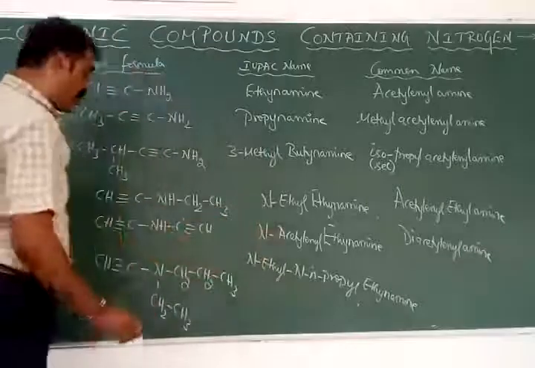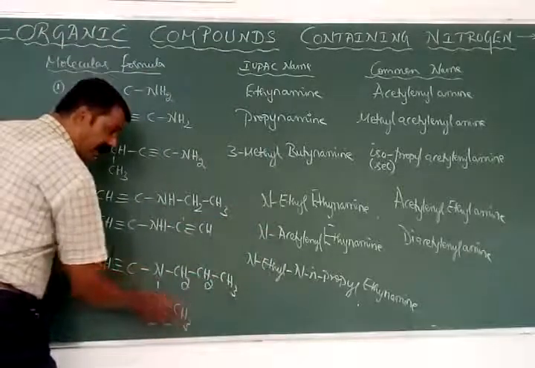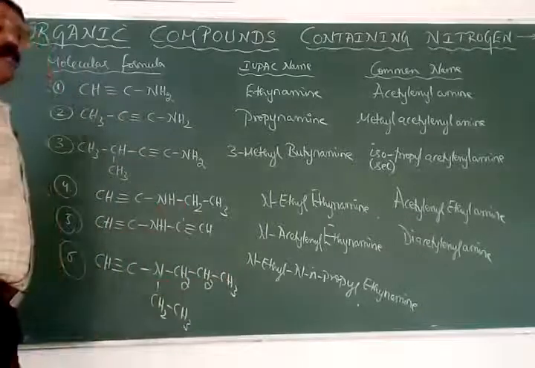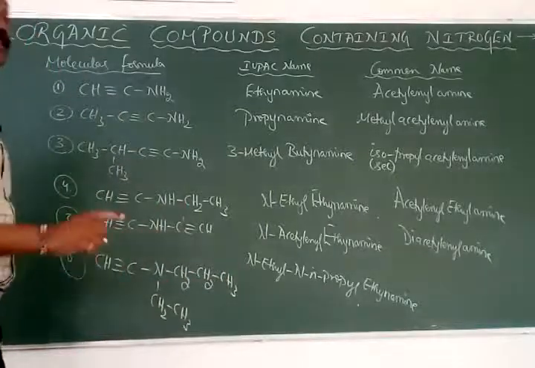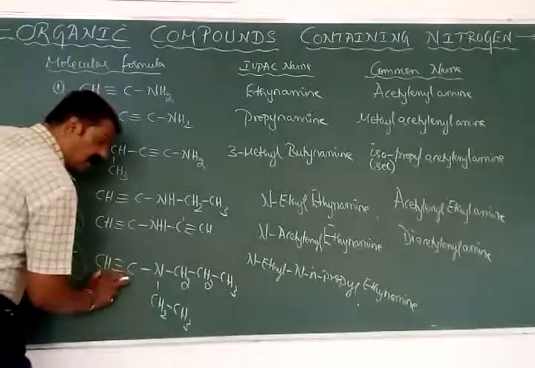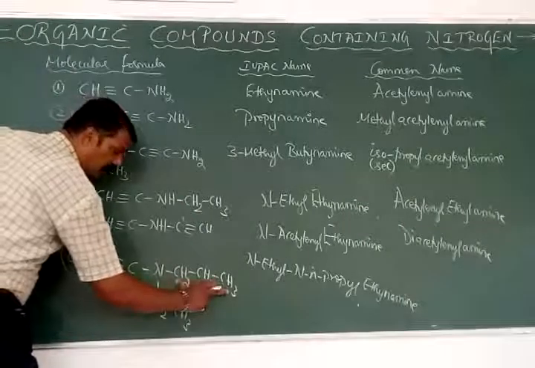This nitrogen substitute, small n refers to which one? The straight. Therefore, it is called as N-ethyl, capital N-ethyl, N-propyl, small n-propyl with which one? Ethyne with amine. Then it is an example for a tertiary, I think. This is acetylenyl group, this is N-propyl group, this is ethyl group.